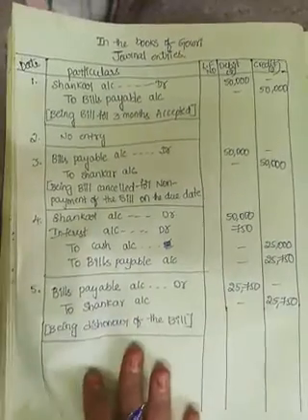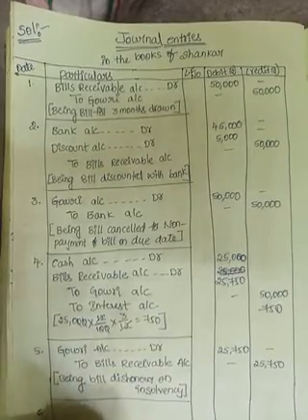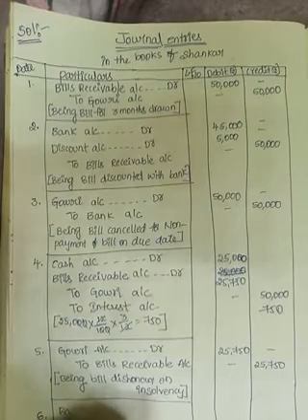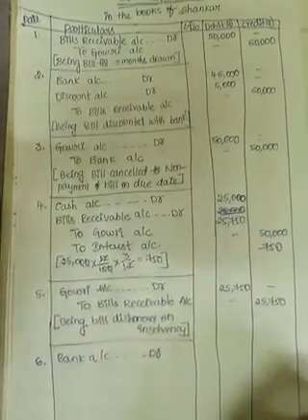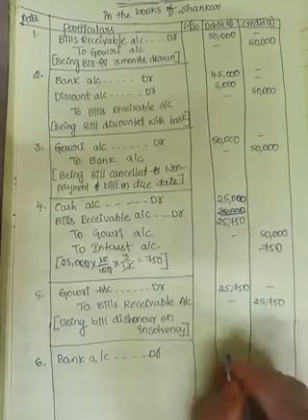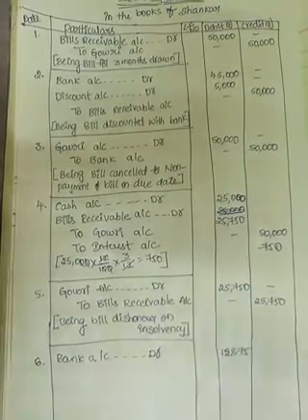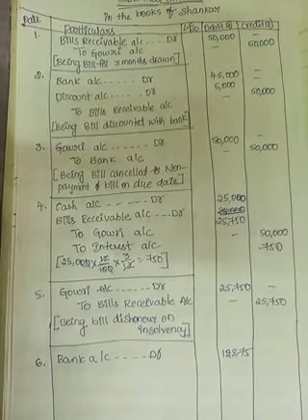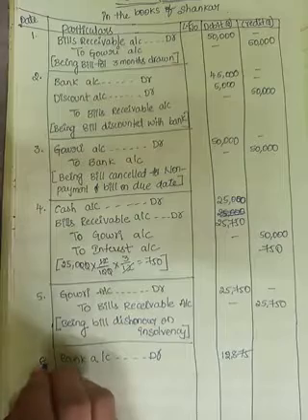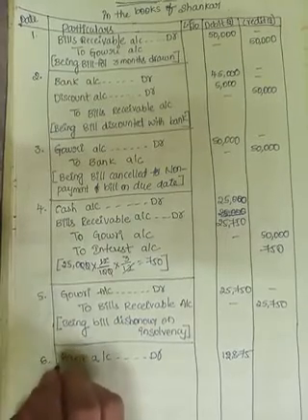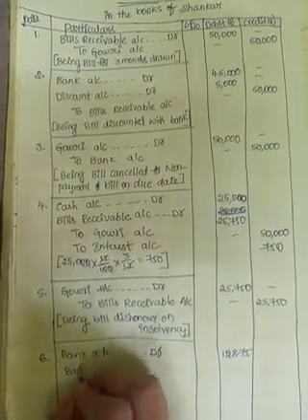For that, the entry in the books of Shankar: bank account debtor, half of the amount, 50% of the amount, that is 12,875. Insolvency, so bad debts, the loss he has not recovered from Gauri.